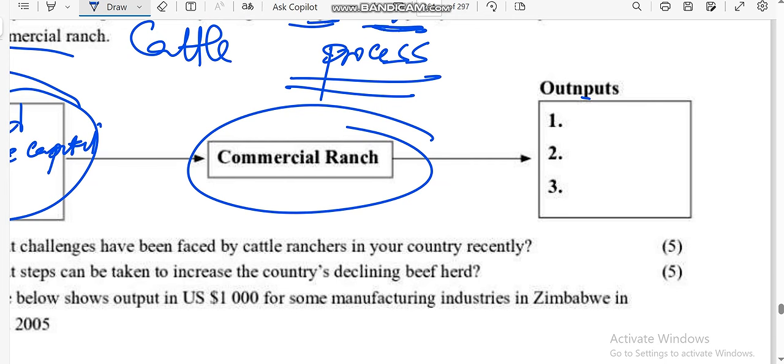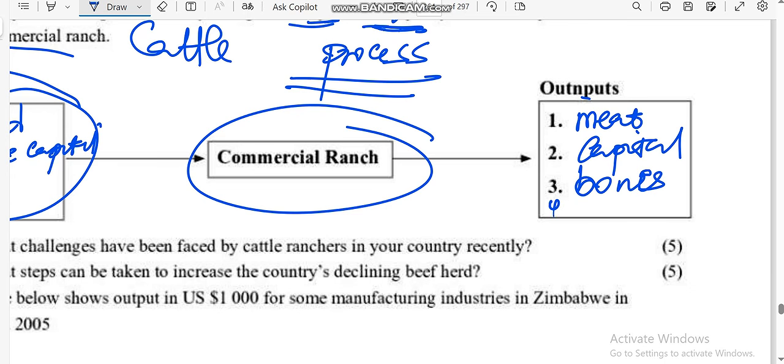Then after that, what are we going to obtain? We are going to obtain meat. We are also going to obtain capital. We are also going to obtain bones.